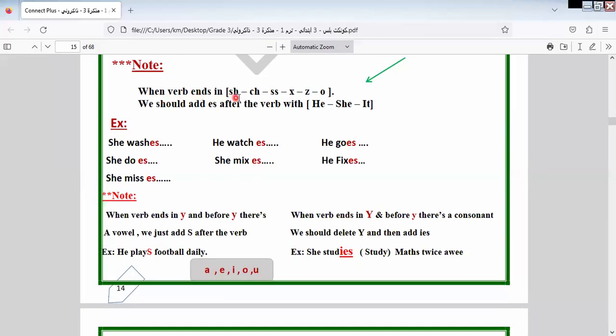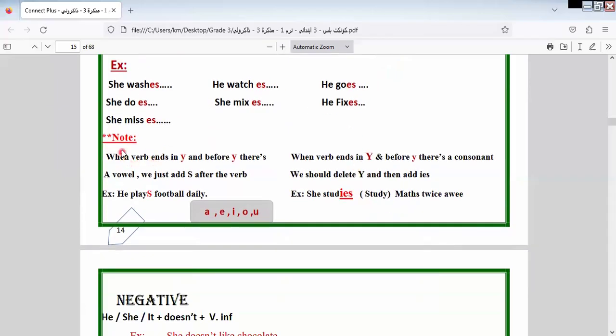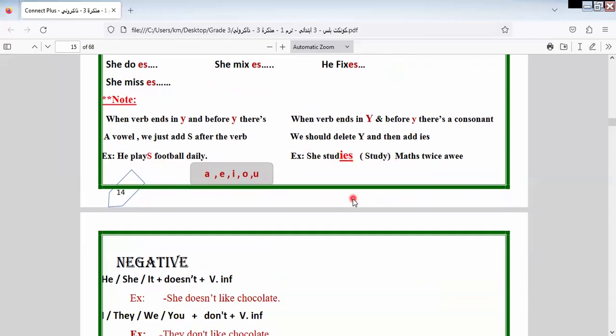Here we have verbs that end with these letters. As we took in the nouns, we have some words that end with these letters. What can we do when we put the verb in the simple tense like this? We're adding es to the verb: washes, does, misses, goes, fixes, and so on. Note, when we have a vowel before Y, we just add S: plays. But we don't say studys. We omit the Y and add ies: studies.